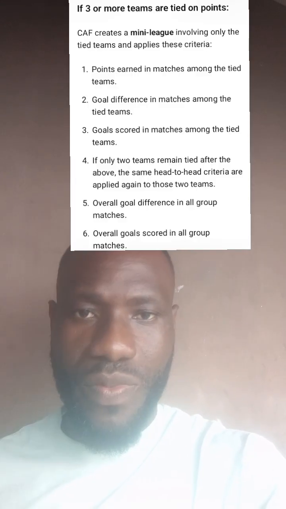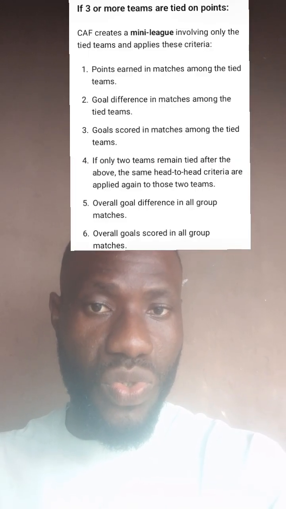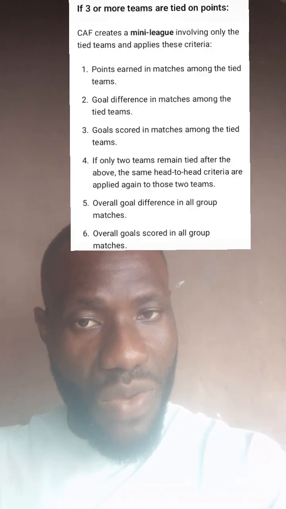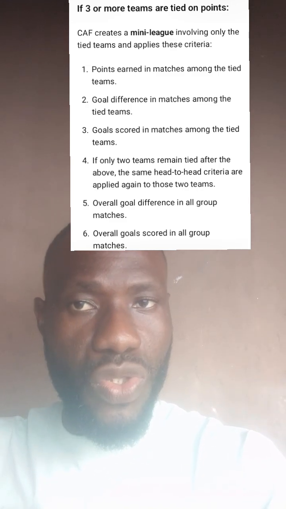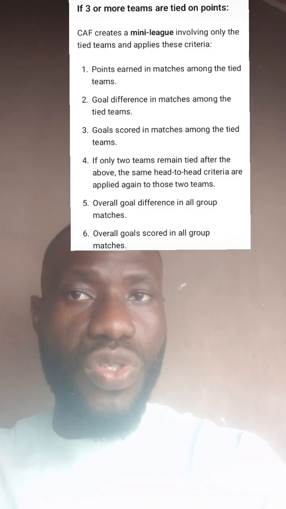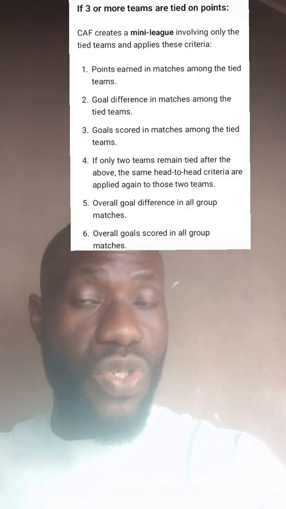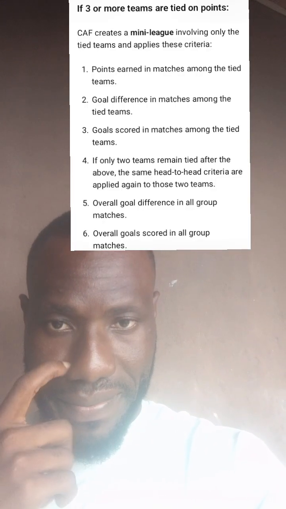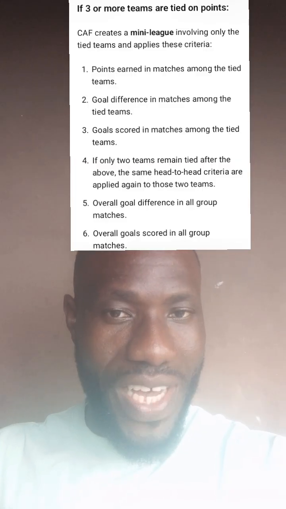So you remember when Malawi played us? Malawi lost to Zambia 2 goals to 1. So Malawi scored 1 goal against Zambia and 3 against Nigeria, making 4 goals. Nigeria, we scored 2 against Malawi and 1 against Zambia, making 3 goals scored. Zambia scored 2 against Malawi and didn't score against Nigeria. So Malawi has 4 goals scored, we have 3, Zambia has 2. Within our three that are tied, they didn't count the goals for Egypt.